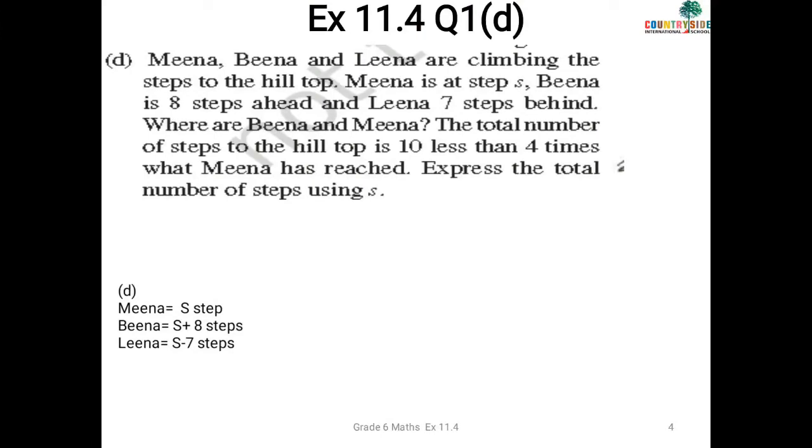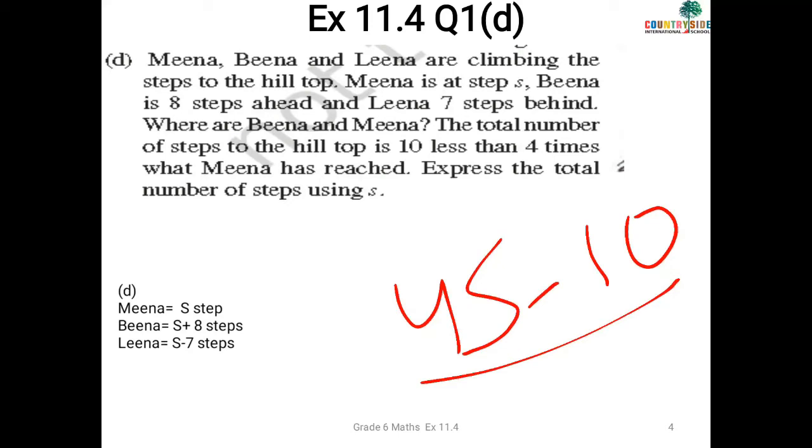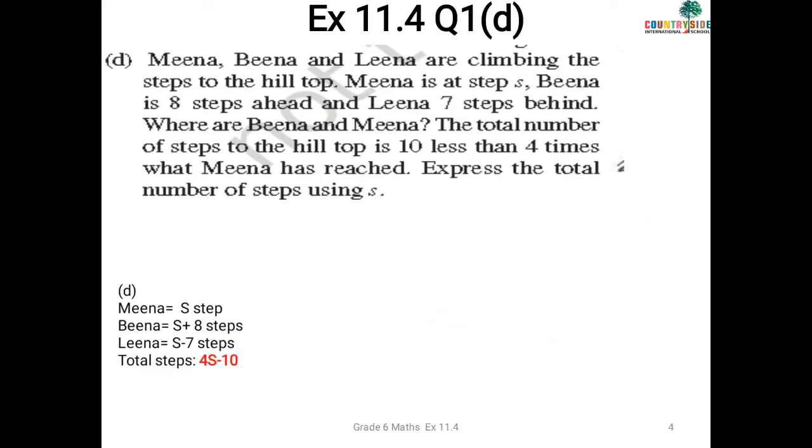And now we have to find the total number of steps. For the total number of steps, a condition is given to you: 10 less than 4 times of Meena. 10 less means minus 10. And 4 times of Meena. Meena is S, so what is 4 times? 4S. So 4S minus 10 steps is your final answer. So total steps equals 4S minus 10.